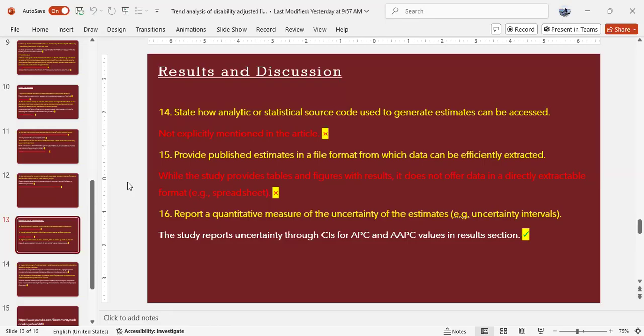While the study provides tables and figures with results, it does not offer data in a directly extractable format, example given in spreadsheet. Report a quantitative measure of the uncertainty of the estimates, example given uncertainty intervals. The study reports uncertainty through confidence intervals for APCs and AAPCs values in the result section.